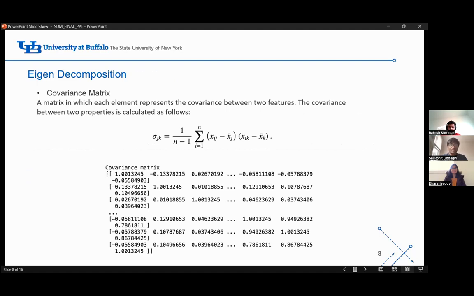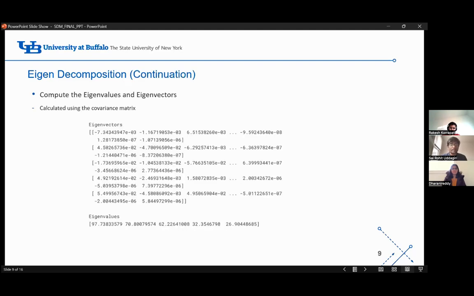For example, as we have a data set with 755 columns, we're going to get 755 values for each principal component. Component one is going to explain the covariance between PC1 and PC2. Using this covariance matrix, we are going to build the eigenvalues and eigenvectors. As you can see in our next slide, these are the eigenvalues and eigenvectors calculated from our covariance matrix.